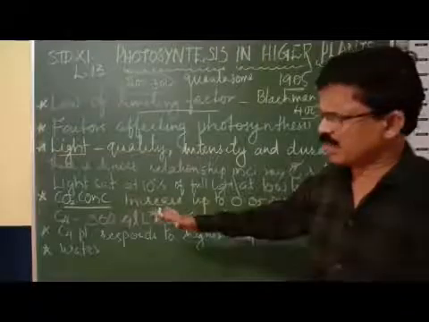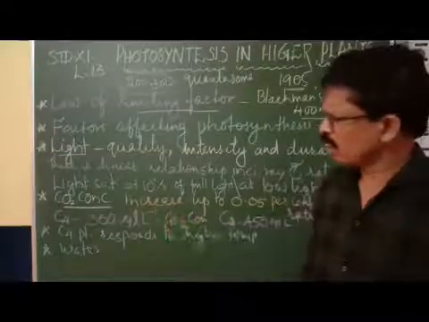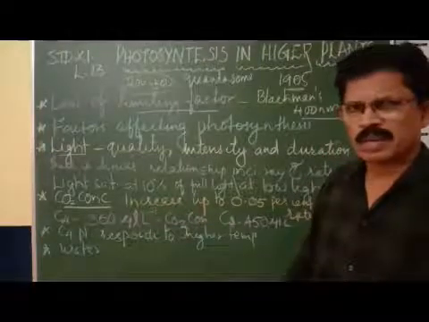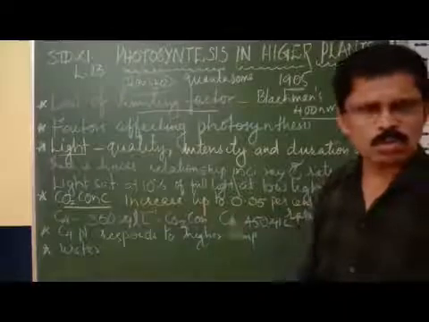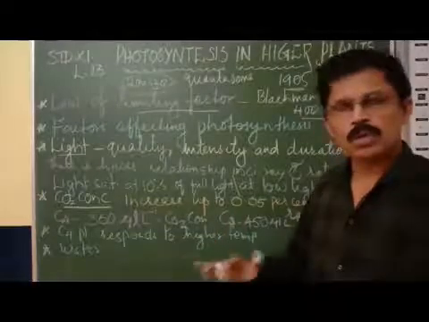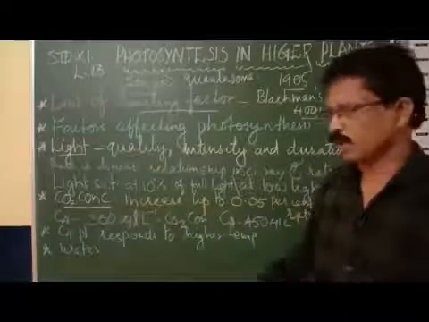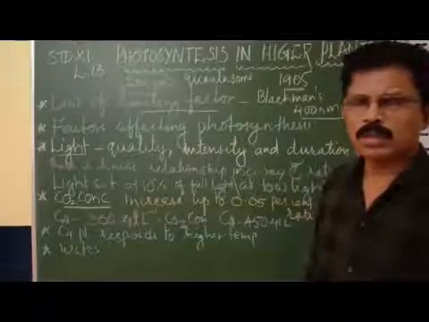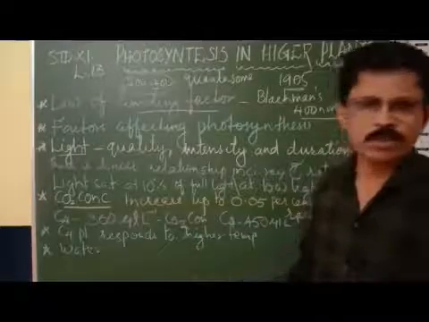So that's an adaptation by which the C4 plants attain the maximum or optimal rate of photosynthesis even at a low concentration of carbon dioxide. As the stomata remain closed, the entry of carbon dioxide to the plants will be minimized.